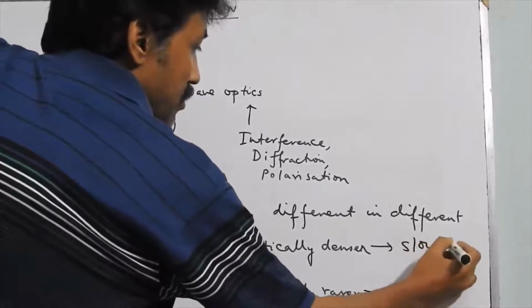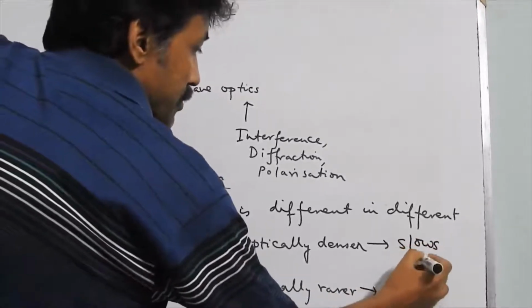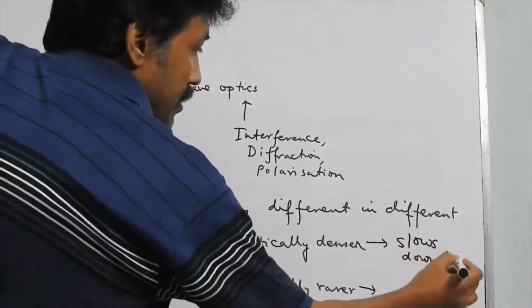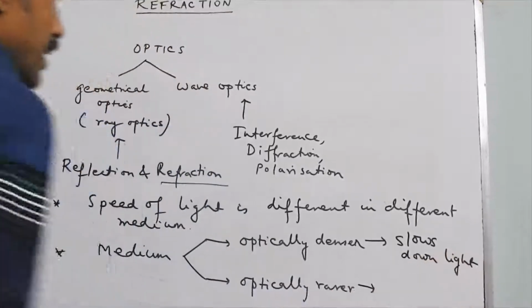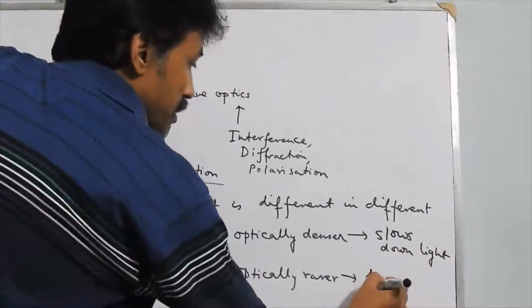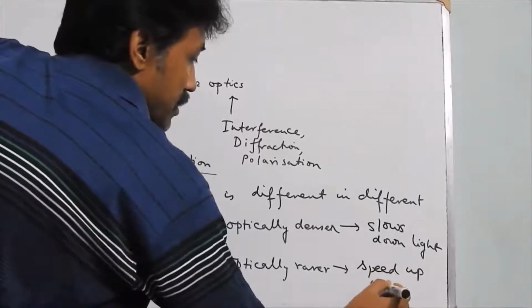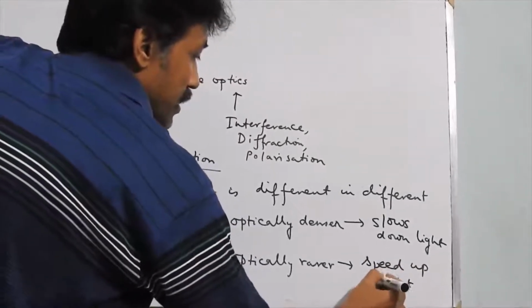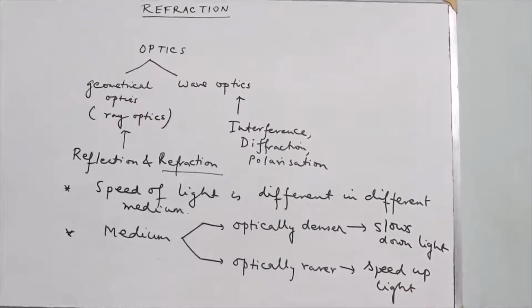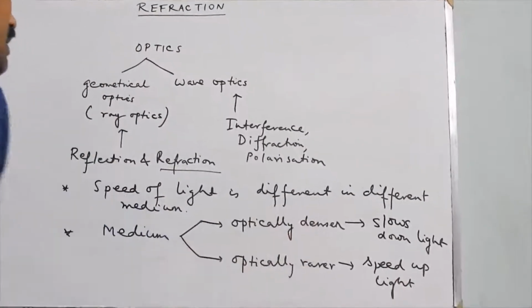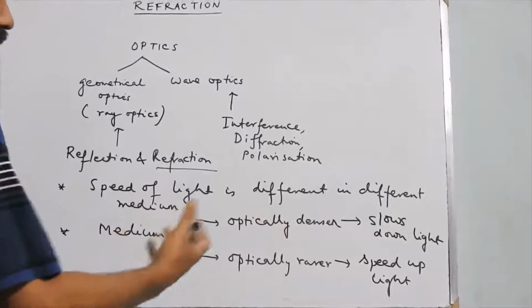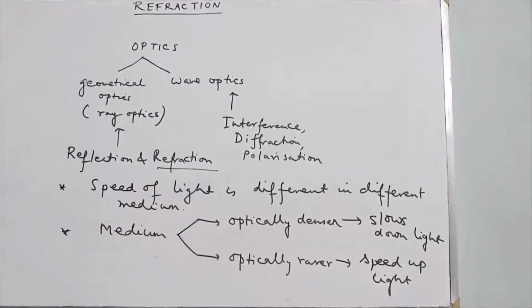So a denser medium will slow down light, whereas a rarer medium will speed up light. That means the velocity of light is comparatively lesser in denser medium, and comparatively greater in rarer medium.